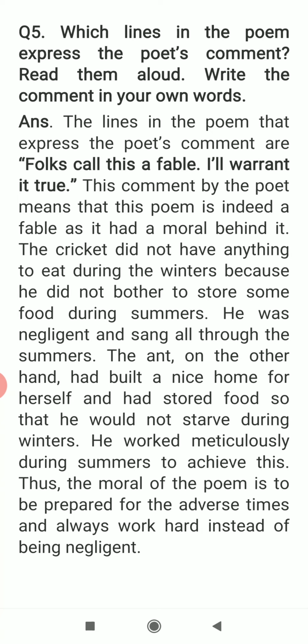Okay, my dear children, so go through the poem. It's a very important poem with regard to your life. The moral of the poem is that even though you are having a good time, enjoy your good times, but do not forget to save or to do something for the future.